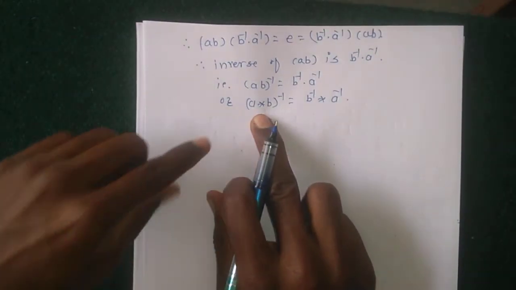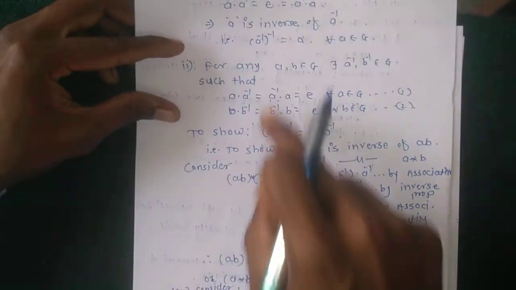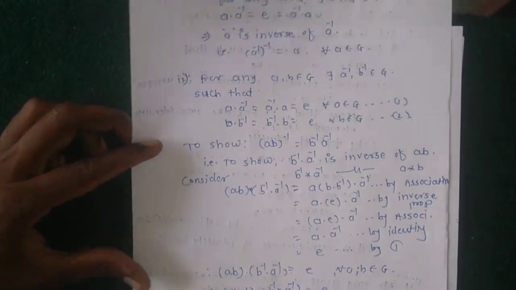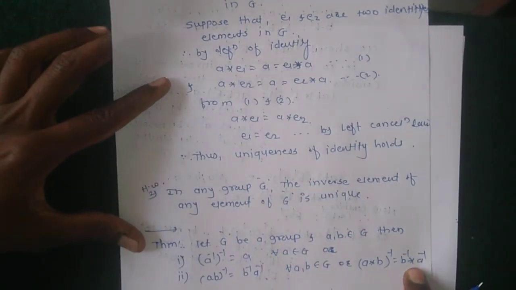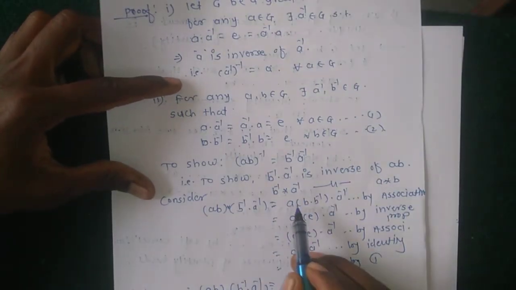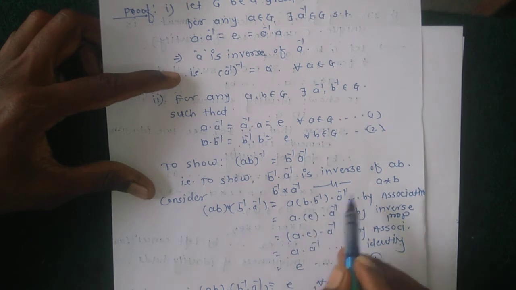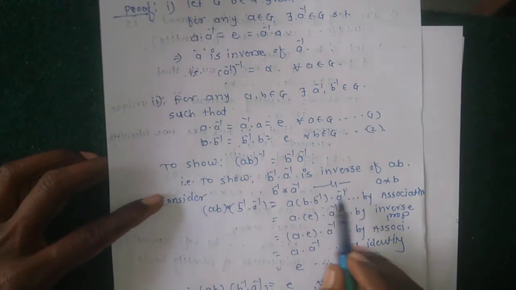If star is not given in the question, then do not apply star in the proof. But here star is given in the question, then apply star for all steps, replacing dot by star.